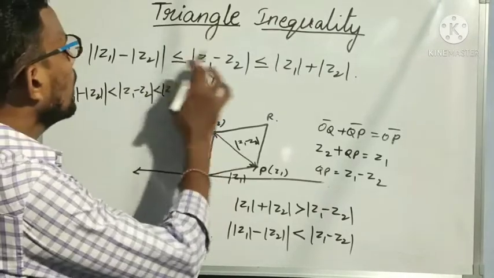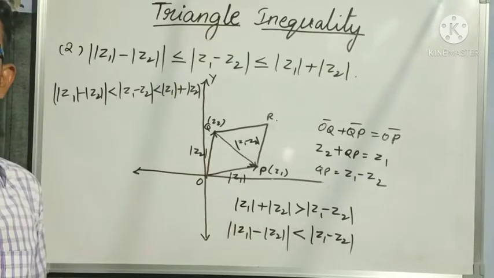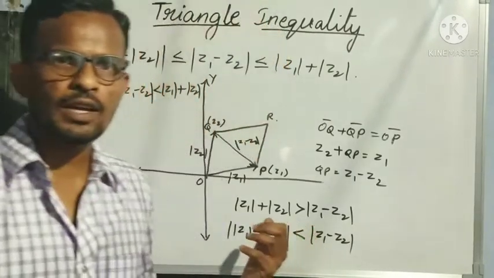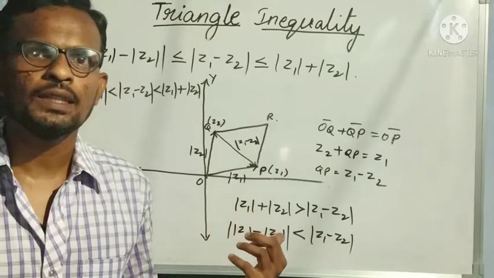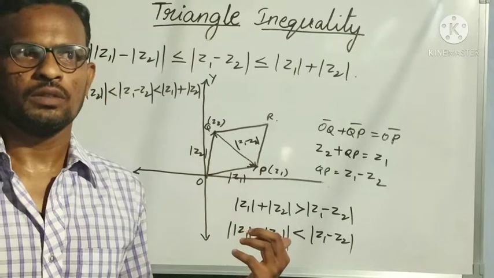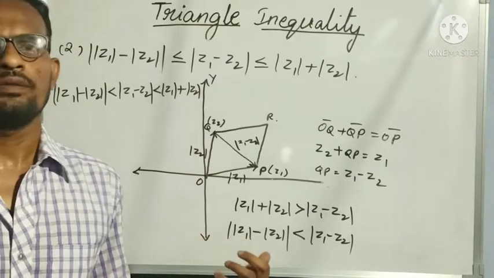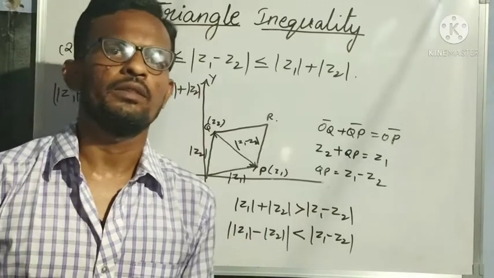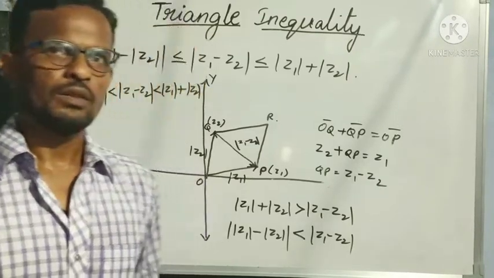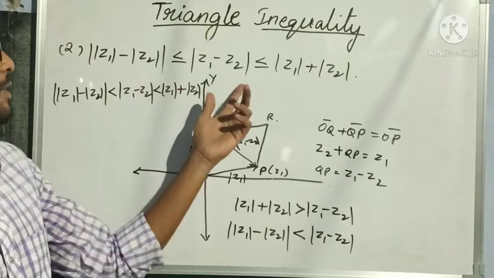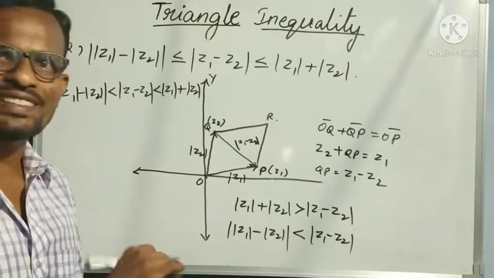But wait, we have not used the equal to sign. So when the condition of equality holds, that one also we will see. Up to here, does anyone have any doubt? Anyone feeling bored here? If it is so, just relax. I have already explained the first inequality and second inequality, but we have not seen the conditions of equality. When does equality hold? That we will see now.